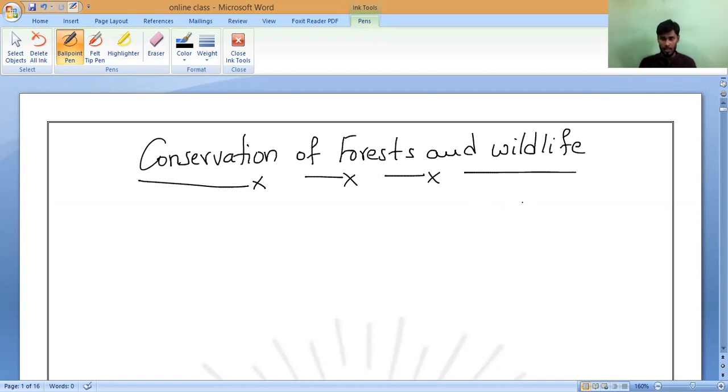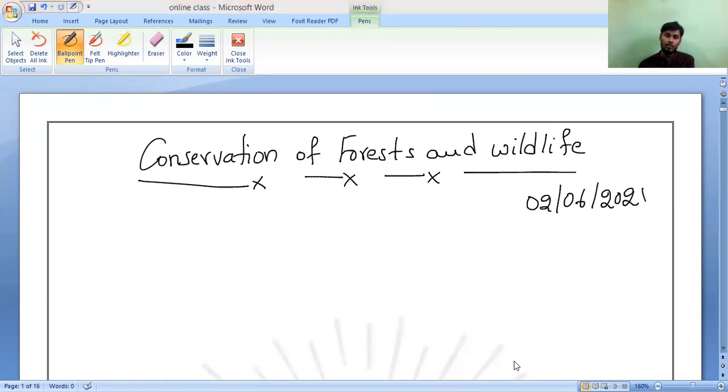So coming to today's class, we have a problem. We have found that because of deforestation, all people are going to face a problem. So we must provide some solution for that. That is what we call conservation of forest and wildlife. This is what we are going to study in today's class. So we start now.